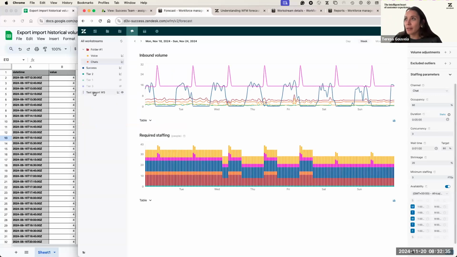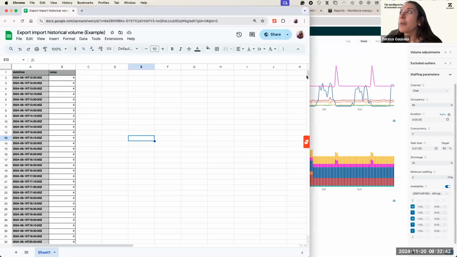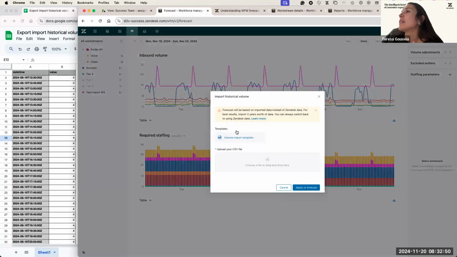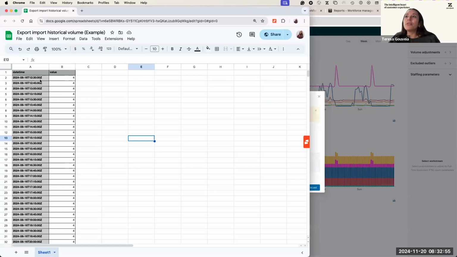Once I have this, I have to prepare the CSV file that I'm going to import. This is very important. If you want to find where the template is, you can come here, historical volume, import your updated data, and there you will have the template. What you will have to do is add the volume for every 15 minute interval.